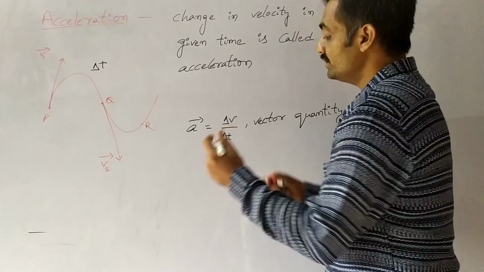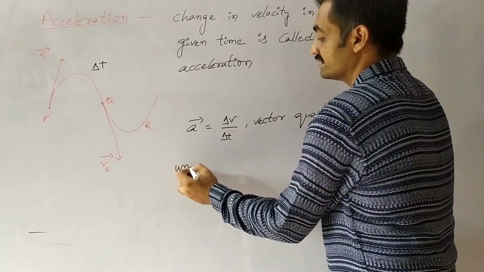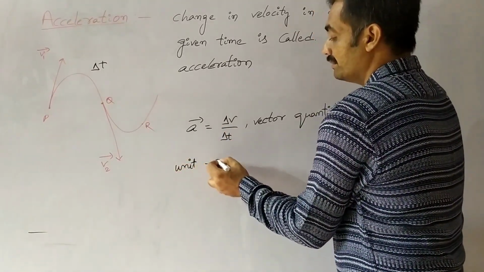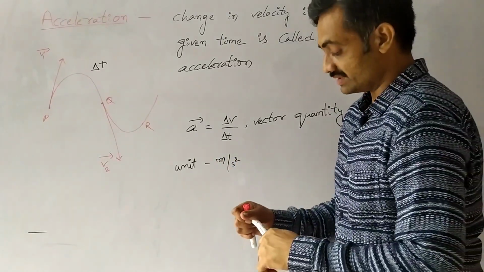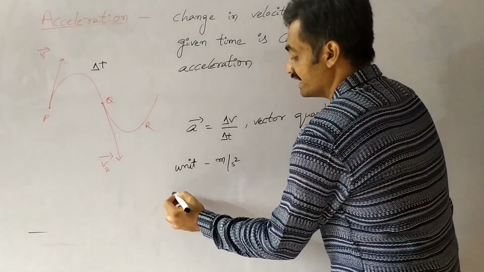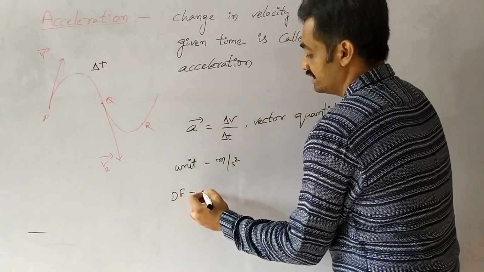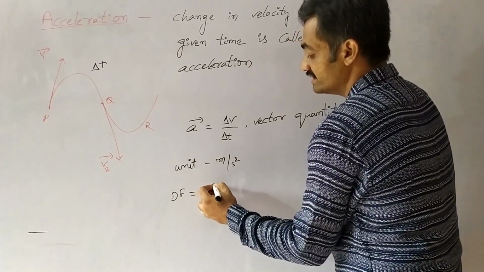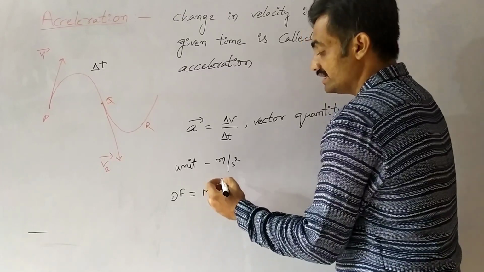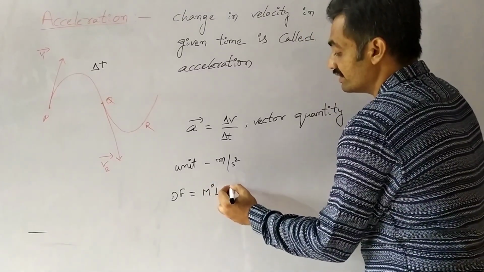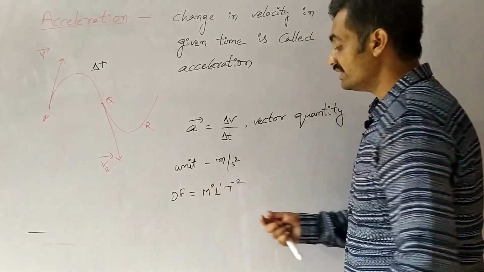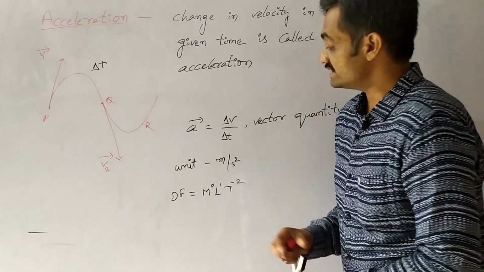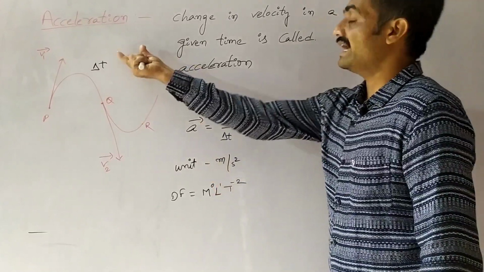Its unit is meter per second square. Its dimensional formula is M to the power of 0, L to the power of 1, T to the power of minus 2. This is the dimensional formula for acceleration.